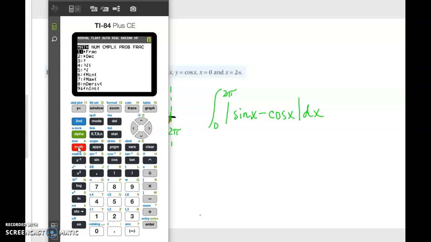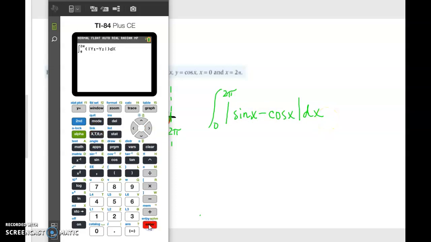But first I'm going to put my absolute value symbol, math, right arrow, option 1, and then I'm going to put the y vars, my y1, which I think was my sine x, minus my y2, which was the cosine x. And here, you need to put the variable that you're working with. So since we had x in our equation, we should have dx at the end of this integral.